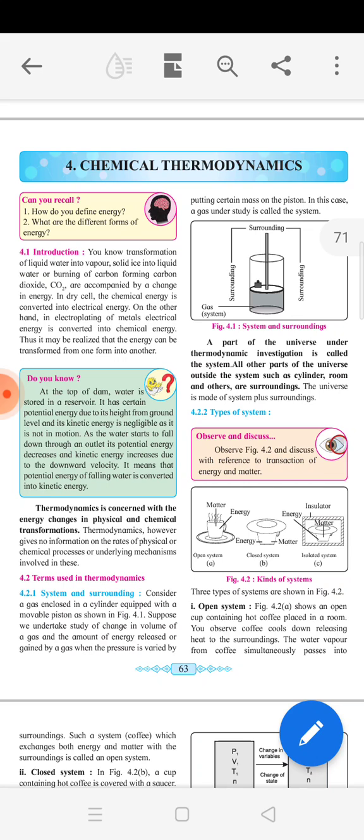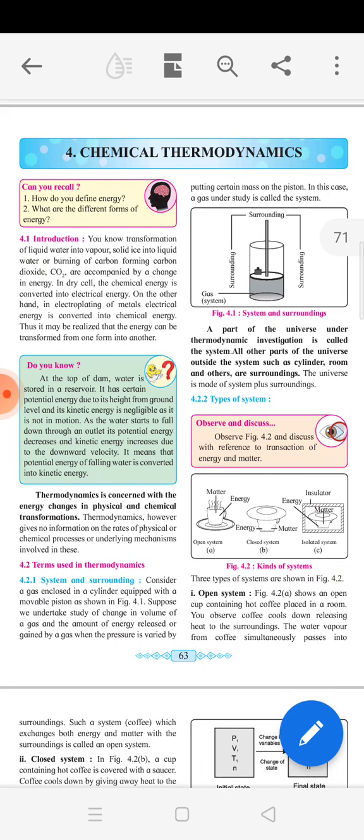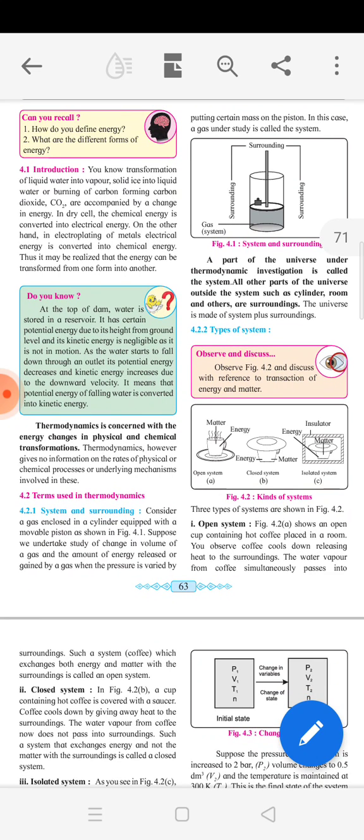Now see one more example. At the top of a dam, water is stored in a reservoir. It has a certain potential energy due to its height from ground level, and its kinetic energy is negligible as it is not in motion.